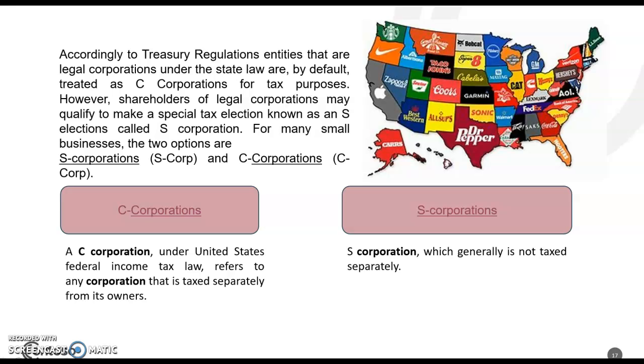According to Treasury regulations, entities that are legal corporations under state law are by default treated as C corporations for tax purposes. However, shareholders of a legal corporation may qualify to make a special tax election known as the S election, called an S corporation. For many small businesses, the two options are S corporations and C corporations. C corporation under United States federal income tax law refers to any corporation that is taxed separately from its owners. S corporations, generally, are not taxed separately.